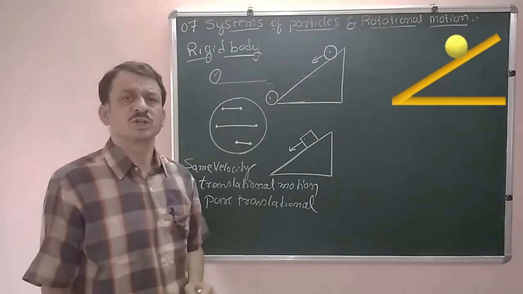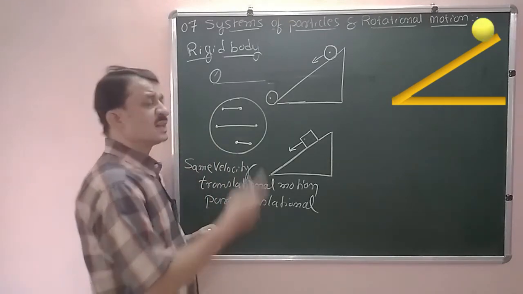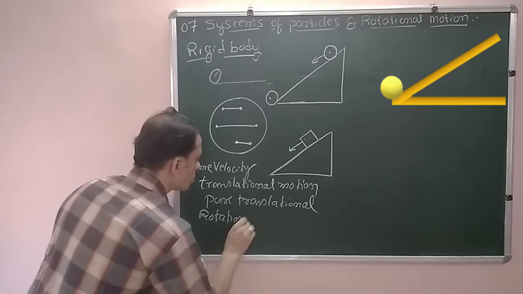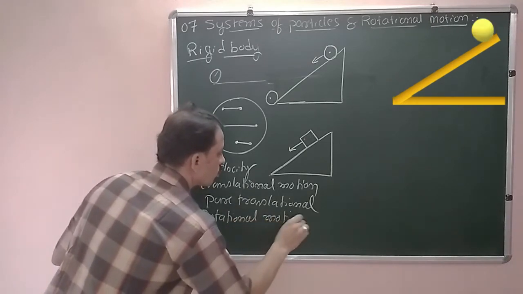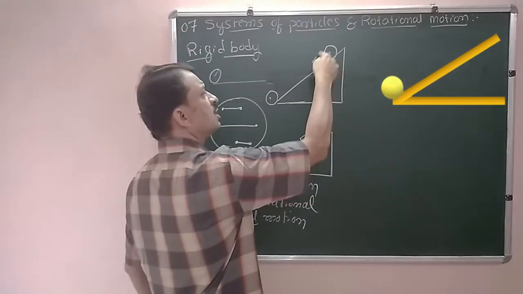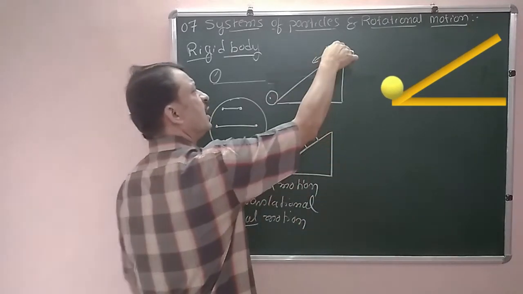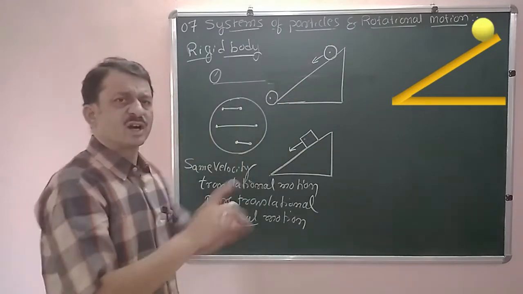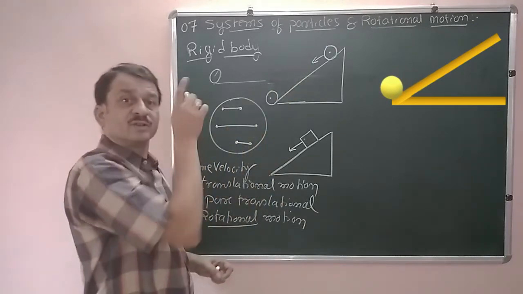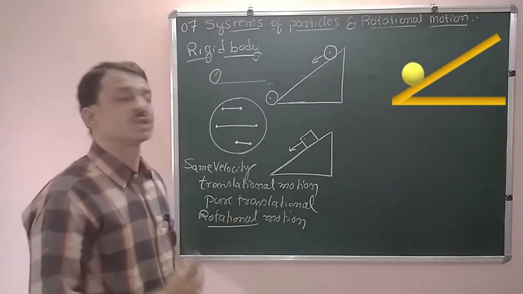Along with the translational motion, it has something else. Another motion it is having. That something else we call rotational motion. This ball starts to rotate. It starts rotating and also has the translational motion. The combination of translational and rotational motion is called rolling motion. It consists of both the translational as well as rotational motion.